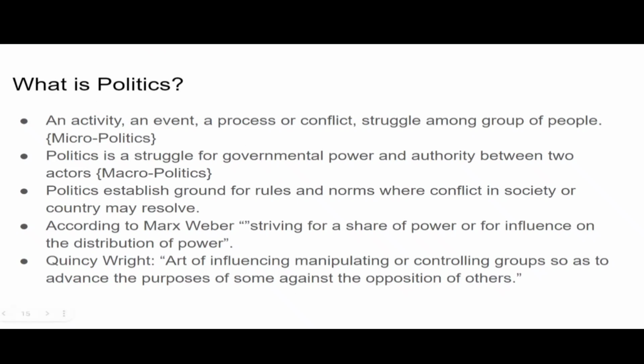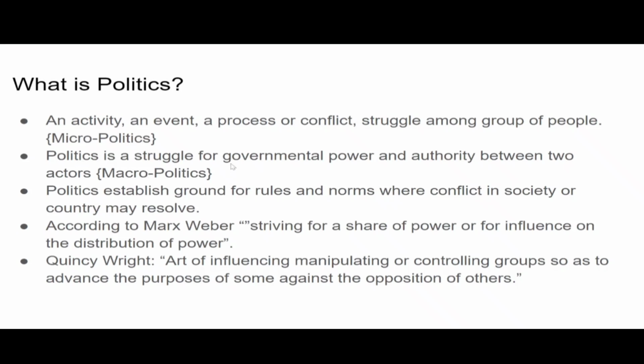So here are some different definitions which define politics. Politics is an activity, an event, a process, or conflict, a struggle among a group of people. Now this is called micropolitics because this is on the individual level. There's no involvement of government here. It is an activity, an event or process between individuals or people, where government is not even involved, right? This is what politics is.